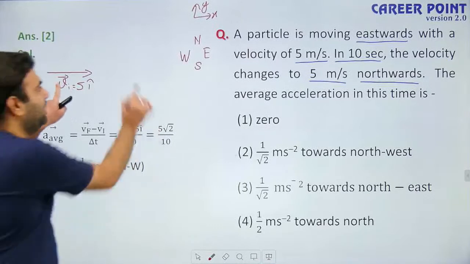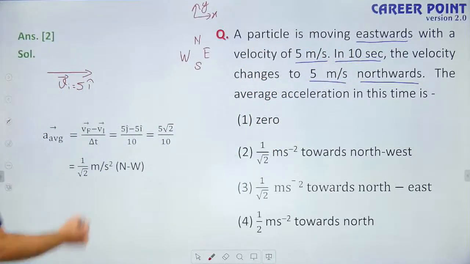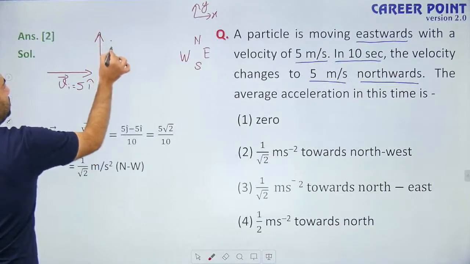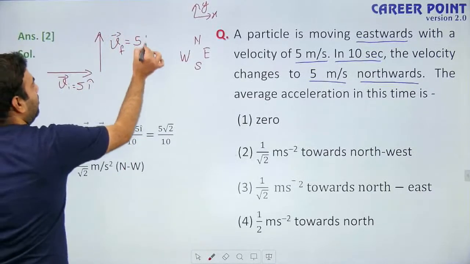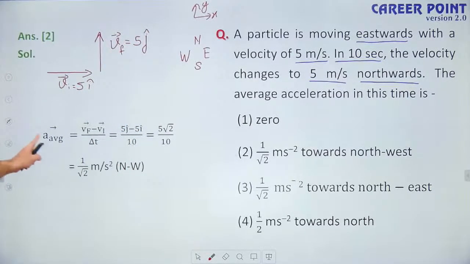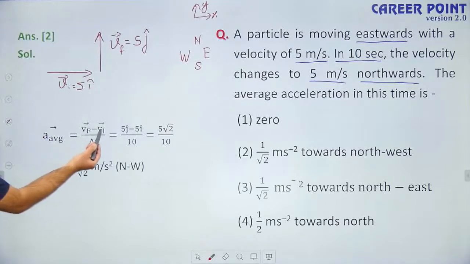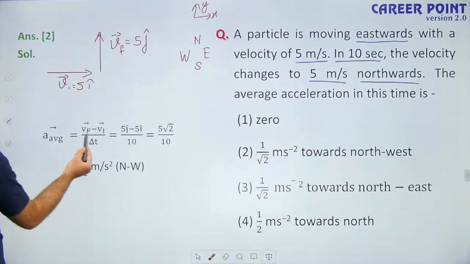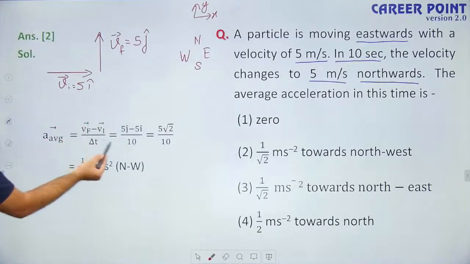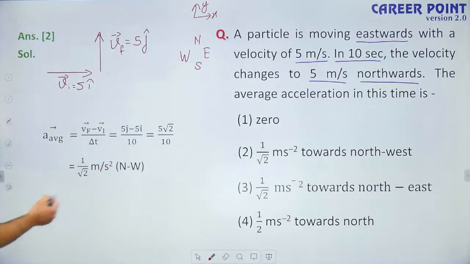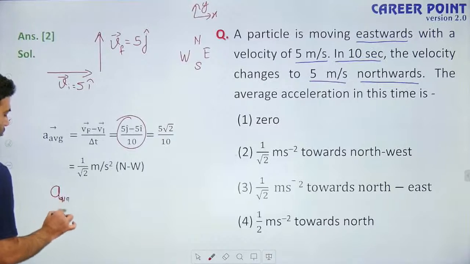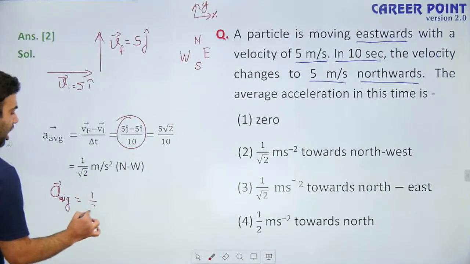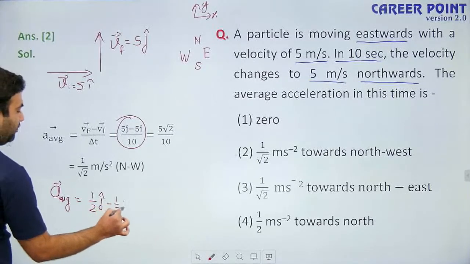After 10 seconds, its velocity becomes 5 meters per second in north direction, that means 5 j cap. Now, what is average acceleration? It is final velocity minus initial velocity vector divided by time taken. So the final velocity vector is 5 j cap minus initial velocity vector 5 i cap, divided by 10. That means average acceleration in vector form is equal to half j cap minus half i cap.